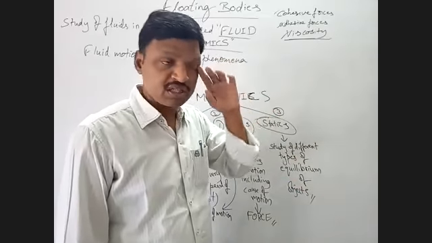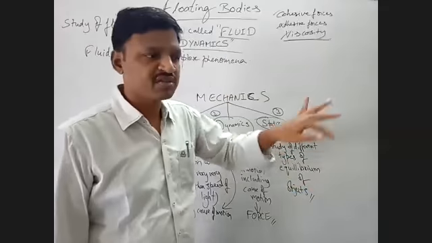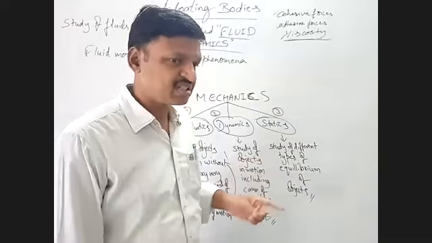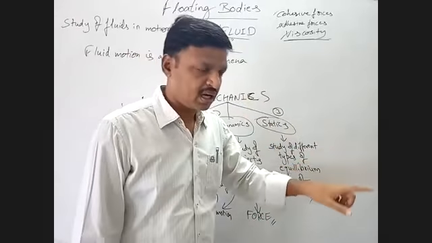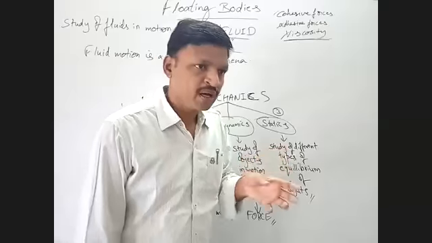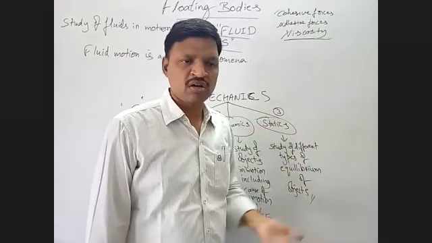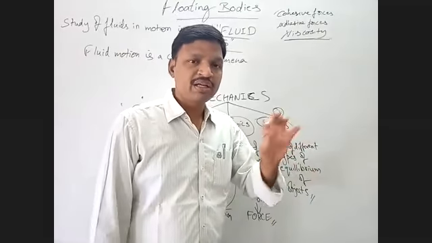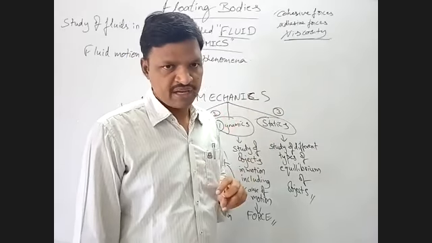The forces which exist among the atoms or molecules of a different kind are called adhesive forces. An example of cohesive forces is among the molecules of water. If you take water, the attractive forces among the molecules of water. Suppose you take any oil, the attractive forces among each and every molecule within that fluid. Similarly, gases also we have discussed.